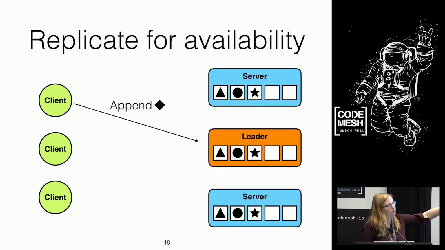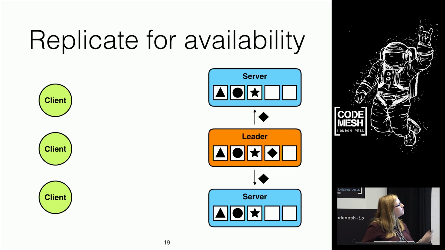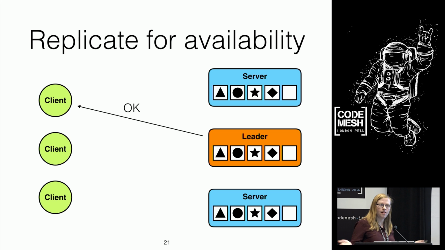So in this scenario, I'm going to take this middle node and say, you're the leader, and the other 2, you're just servers, you do as you're told. So a client comes along and says, hey, I want to append this diamond again. And the leader replicates this to the other servers, gets the response that that's been done okay, and returns to the client. All is well with the world.